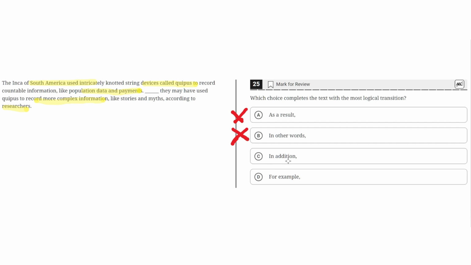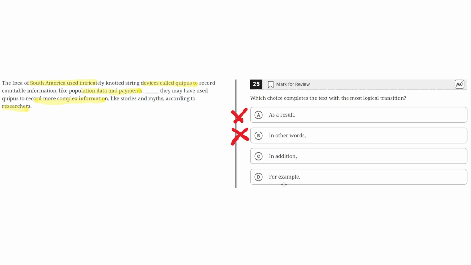C, in addition. This seems to be the correct answer because in addition highlights how the second sentence introduces a separate point to the first sentence, where the first sentence talks about how quipus were used to record countable information, and the second sentence highlights how they may have been used to record more complex information, like stories and myths. So these are two separate points, and in addition may be used to separate these points. So C seems to be the correct answer.